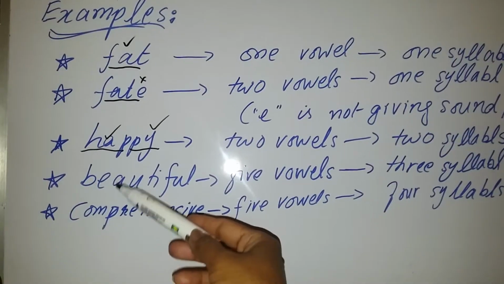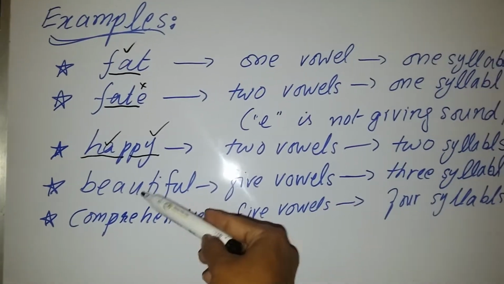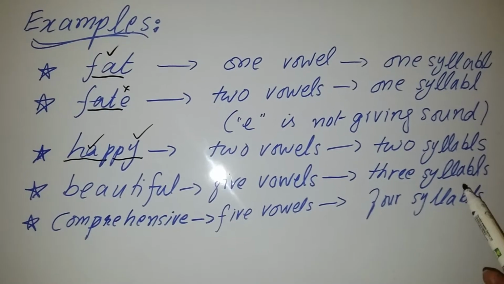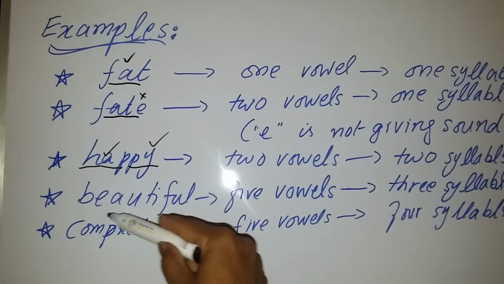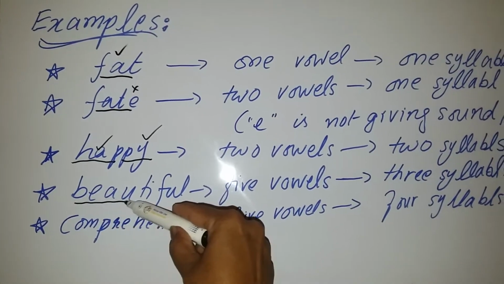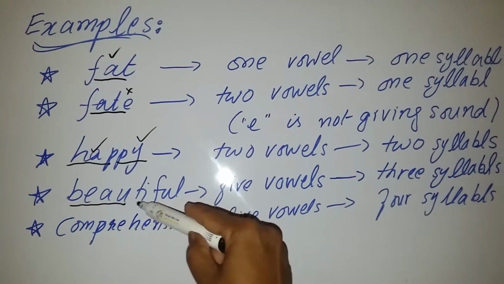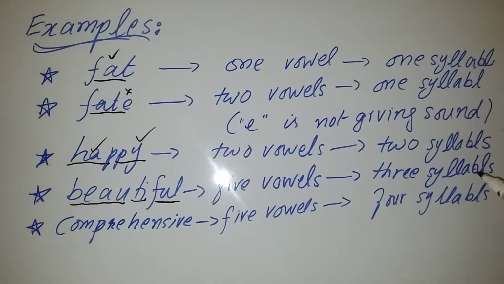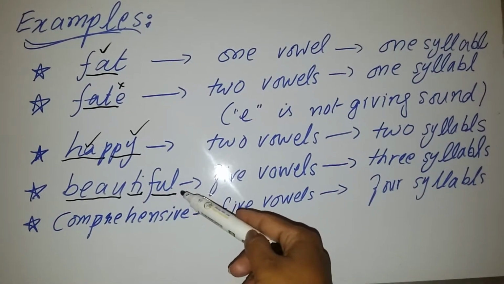Look at the next example, beautiful. There are five vowels, 1, 2, 3, 4, 5, and there are three syllables. Five vowels but three syllables. Why? Because these three vowels are giving you the sound of beau. This is one sound, u, one sound. So this is one unit, this is the second unit, and this is the third unit. So there are three syllables in this word: beau, ti, and ful.